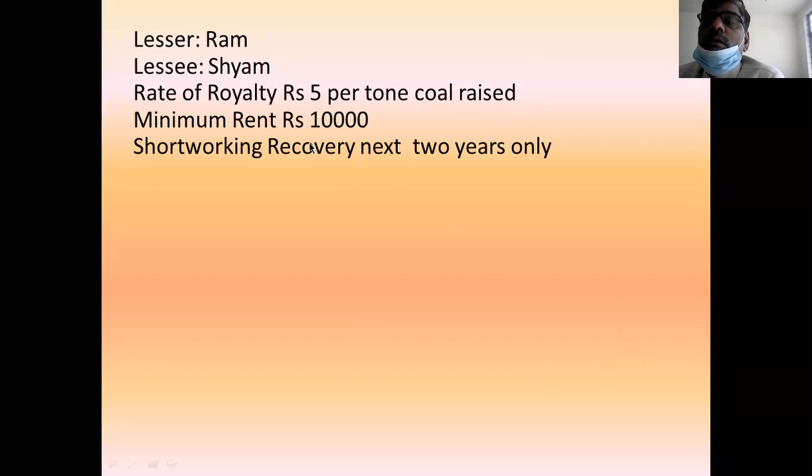The same example I'll take. In this example, Ram is the lessor, Shyam is the lessee. Rate of royalty is 5 rupees per ton. Minimum rent is 10,000. I modified the short working recovery. In this agreement, short working recovery is in the next 2 years only.